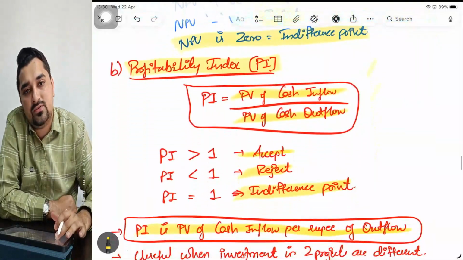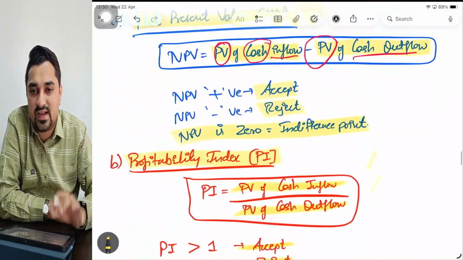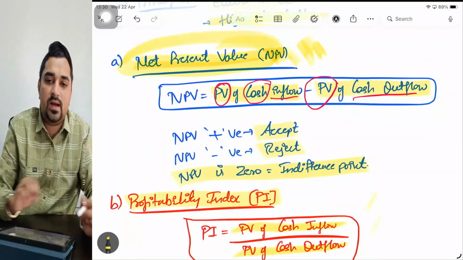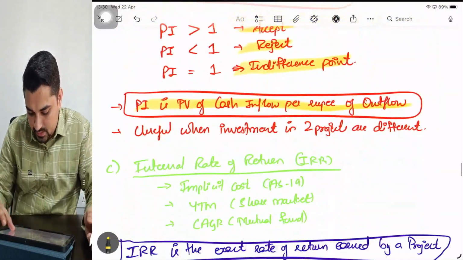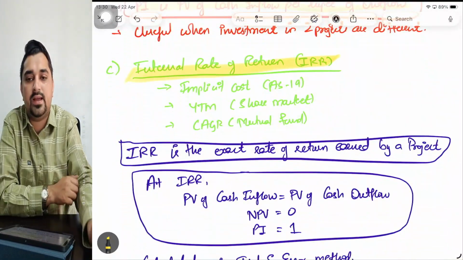So when the cash outflows for two projects are different, you take the decision based on PI. Otherwise, generally, the most superior DCF technique is always NPV. Understood? NPV and PI. We'll now move to a very, very important topic, that is called internal rate of return, IRR.